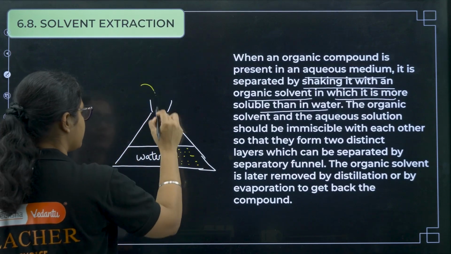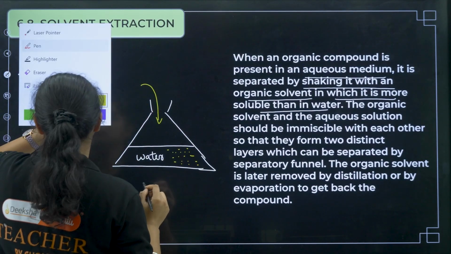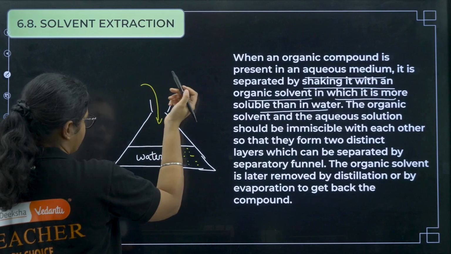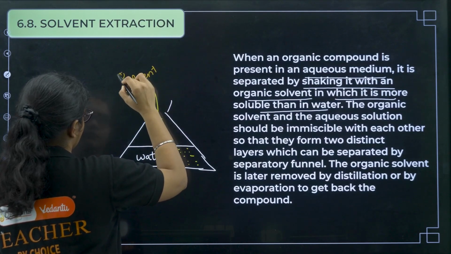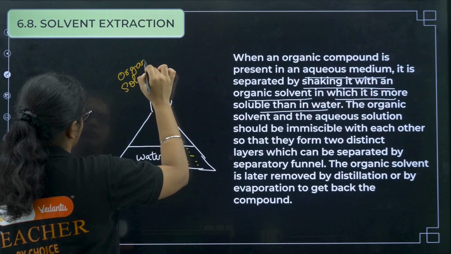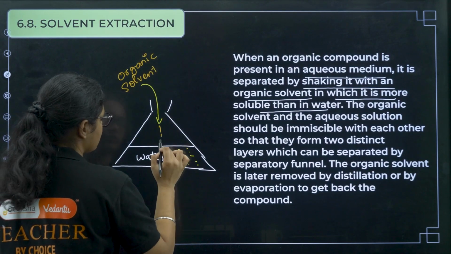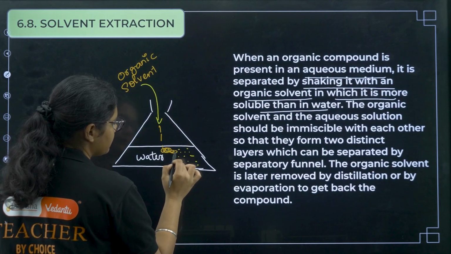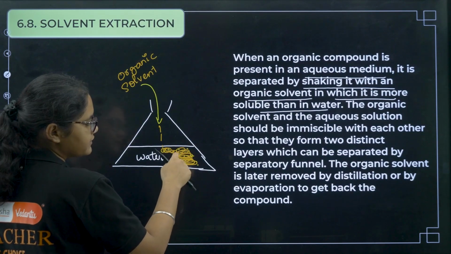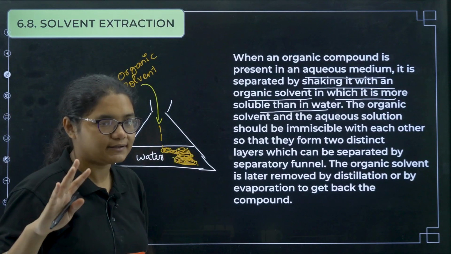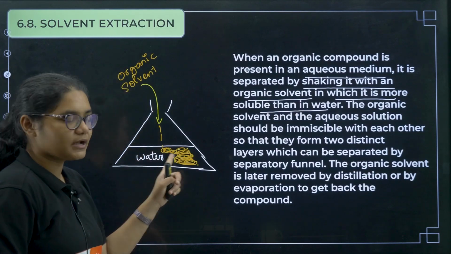So what you can do, you can add some solvent. You can add some organic solvent to this, right? Now what will happen, through this organic solvent, these organic particles will get dissolved, right? Now you know these two are immiscible.